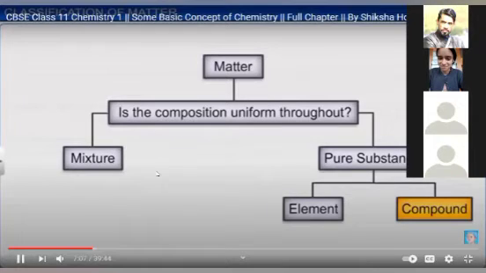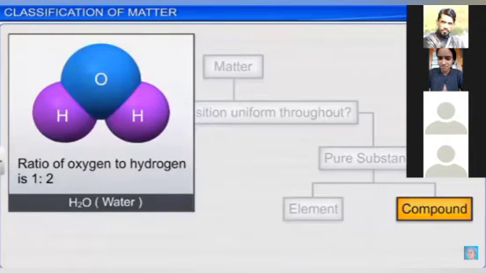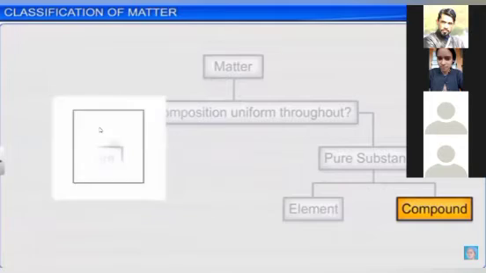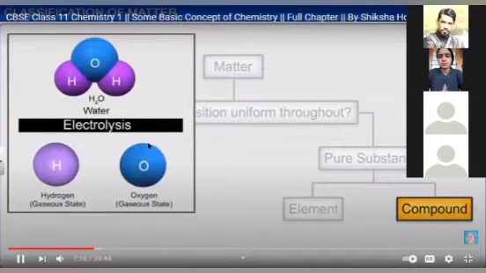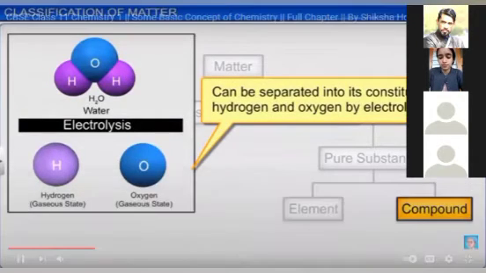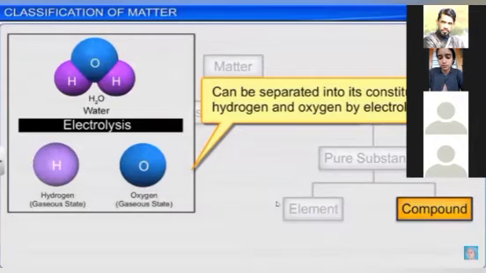Okay, so now if we talk about the ratio of the compound water, it will be 1:2. So you can see how we can separate it.